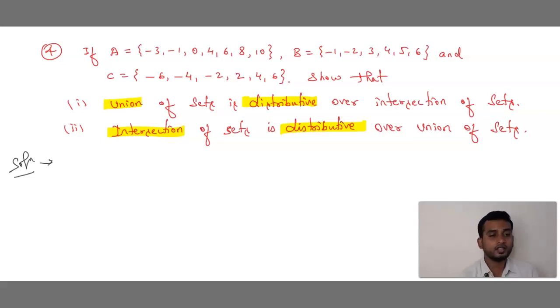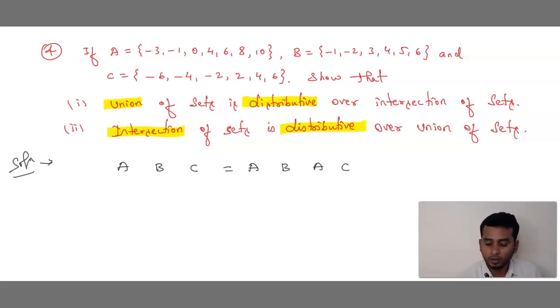So what is the property? What is the property we are going to use to find union of sets? Logic is very simple. A ∪ (B ∩ C) is equal to (A ∪ B) ∩ (A ∪ C).